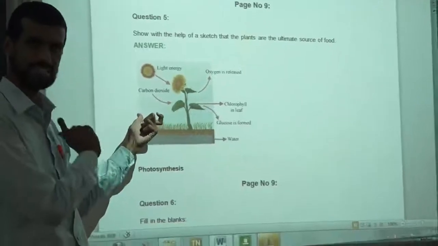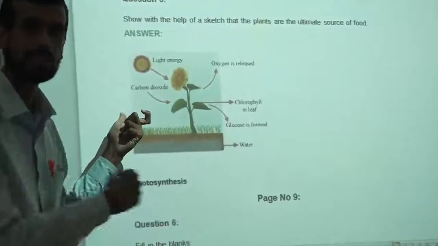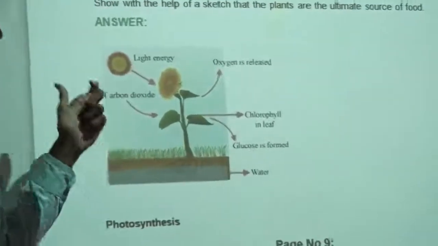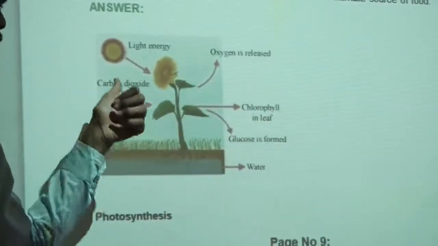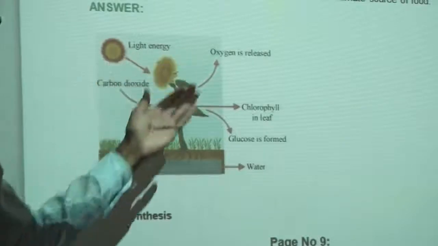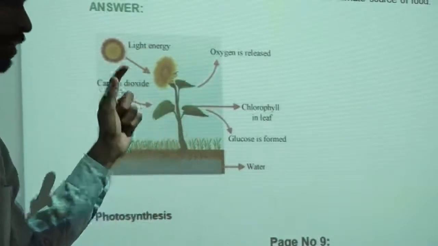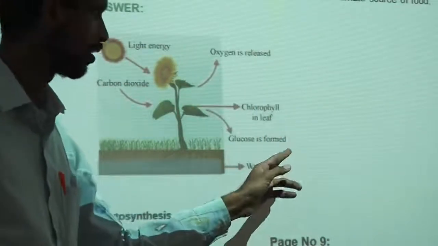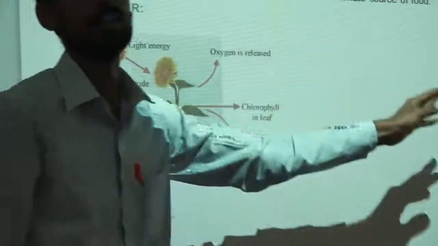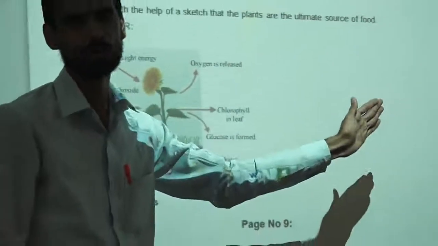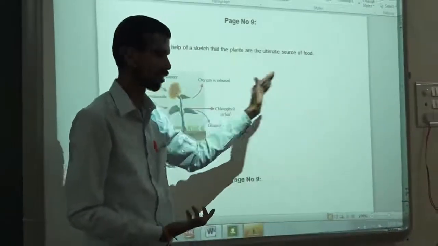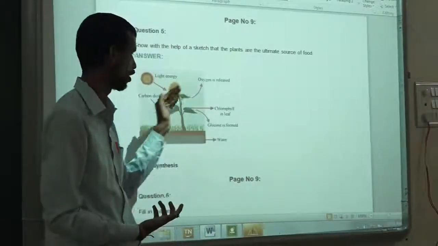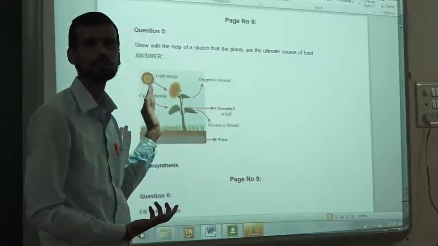So what does this sketch tell us? That the herbivore is eating the grass or plants, and the plant is preparing the food with the help of all these materials, and then that herbivore is eaten by a carnivore. So what does it indicate? Carnivore is dependent on herbivore, herbivore is dependent on producers or the plants.